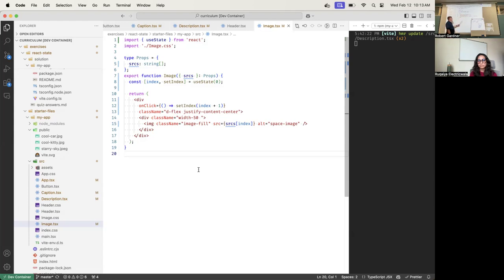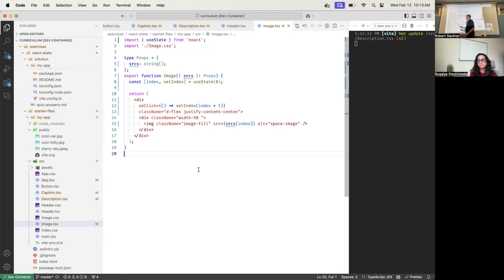For example, maybe I'll say it's onRotate, and when the image gets clicked, I call onRotate with the current index. There's all kinds of things you can do with events. You declare your own events, and so the next exercise is learning how to declare events and how to manage them.